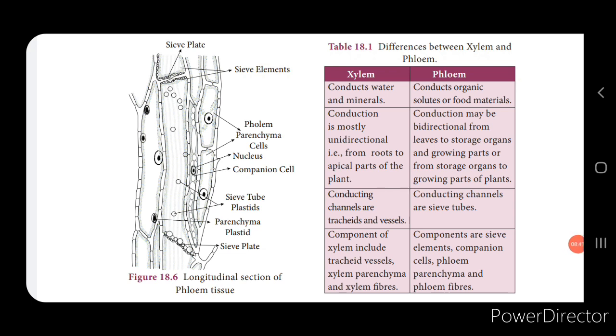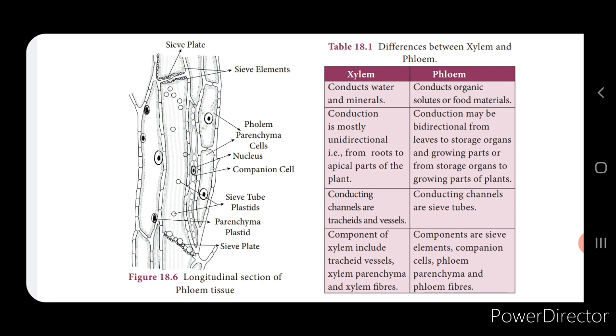Now the next is the phloem. Phloem is also a complex tissue, but it is responsible for the transportation of nutrients from the leaves to the other parts of the plant, and it consists of sieve elements, companion cells, phloem fibers and phloem parenchyma.